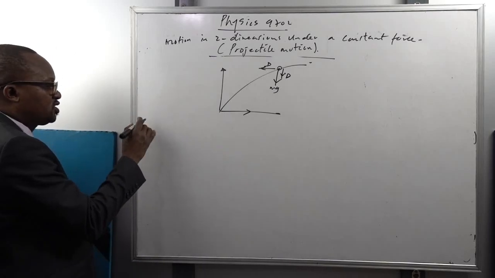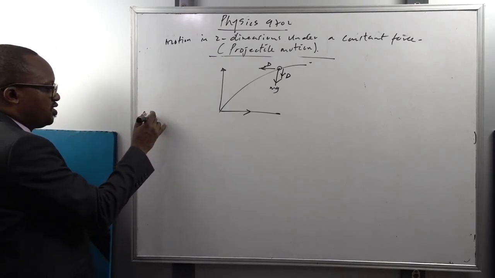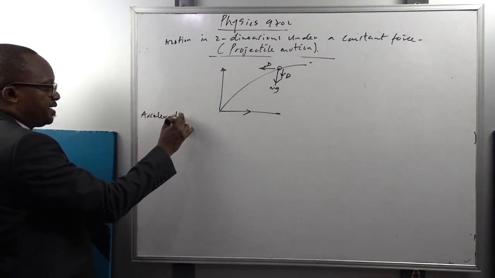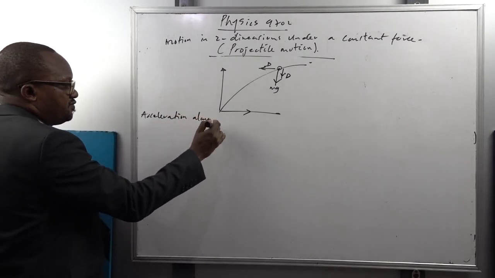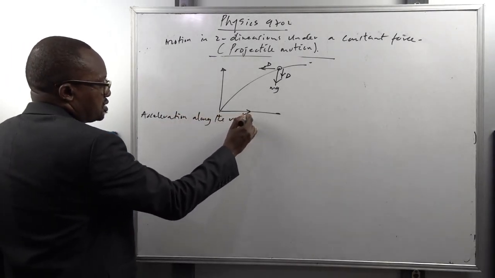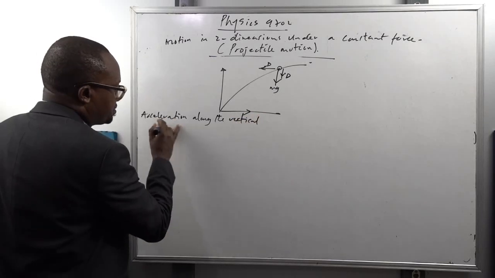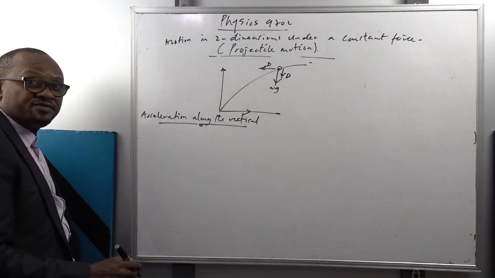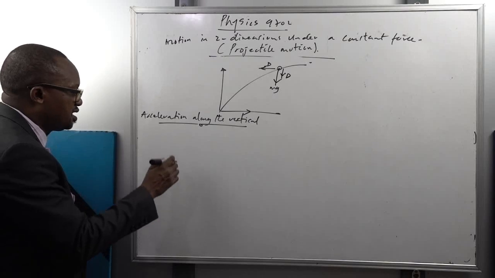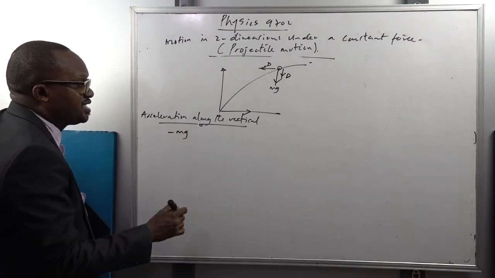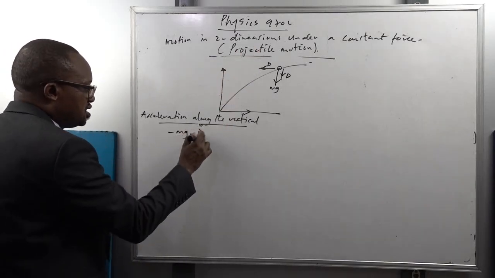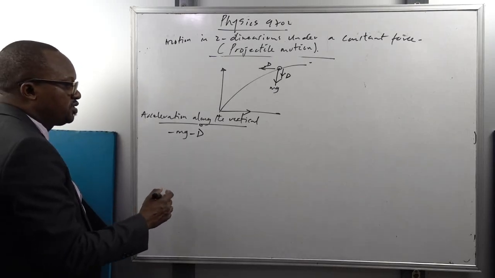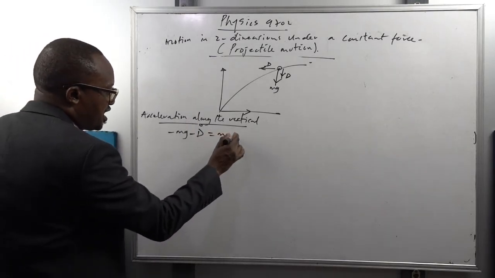In order to know the acceleration of the particle in any direction, we have to look at the resultant force producing the acceleration in that direction. So let's look at acceleration along the vertical. What are the forces affecting the motion of the particle along the vertical? We have the weight acting vertically downwards, and the drag force acting vertically downwards as the particle is moves upwards, equal to what? Ma.